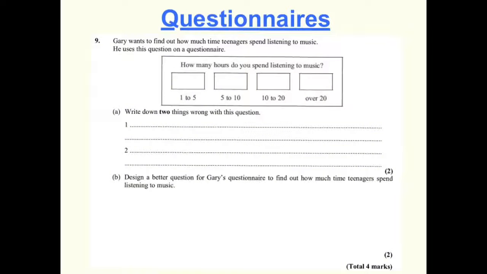The topic of questionnaires deals with collecting data, and as the name suggests, it's all about asking questions. In this GCSE question, it's asking us firstly to write down two things that are wrong with the question. This is quite a standard question in GCSE, so let's just take a bit of time to actually read the question. Gary wants to find out how much time teenagers spend listening to music.